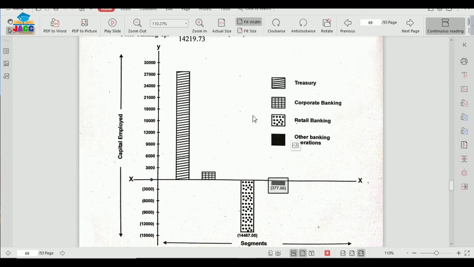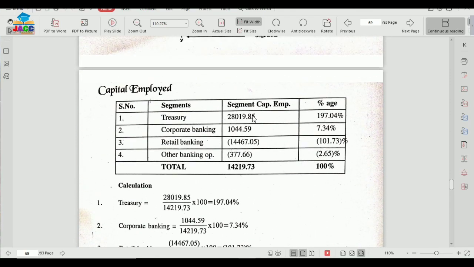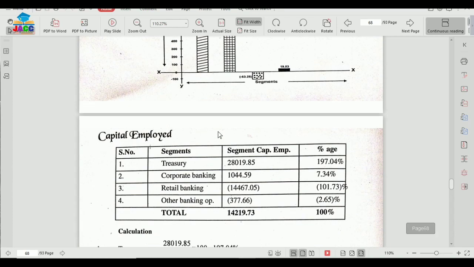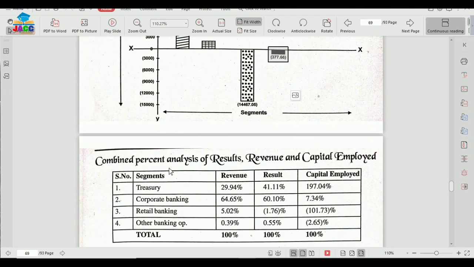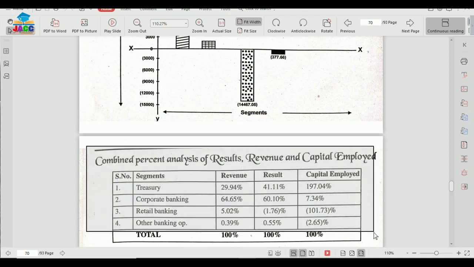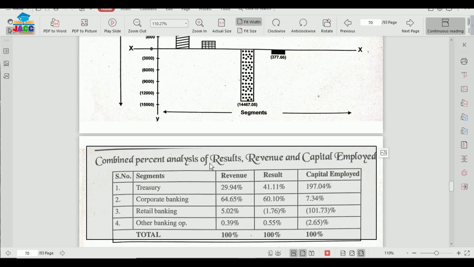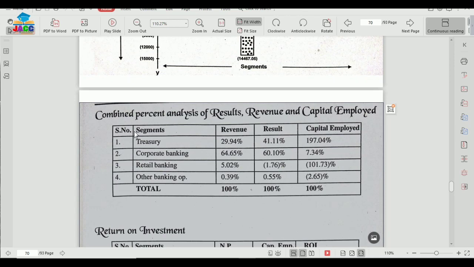So this way we'll be showing our three different analyses for all segments. The first was sales analysis, number two was profitability analysis, and number three is capital employed analysis. Now one combined table for all the analysis we have made. First analysis was revenue, result, and then capital employed. So revenue, result, and capital employed have been shown here, and this is the serial number segment. Then all three columns of revenue, result, and capital employed, and we have shown the percentages, which of course we have calculated.